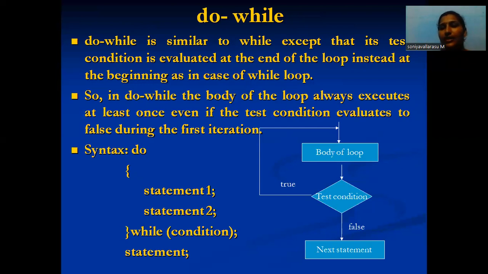In the flow chart, the test condition is given. If my condition is true, go to the body of the loop and repeat until the condition is evaluated as false, then go to the next statement. For the syntax, we first execute do with statement 1 and statement 2, and next the while condition is evaluated. This is the do while statement.